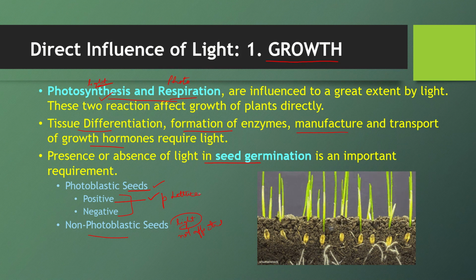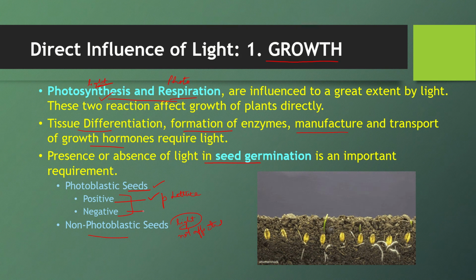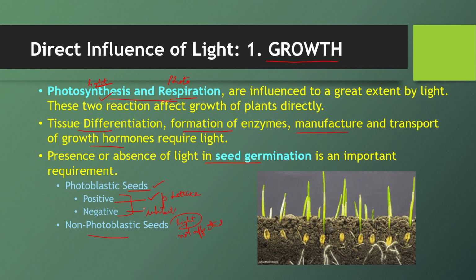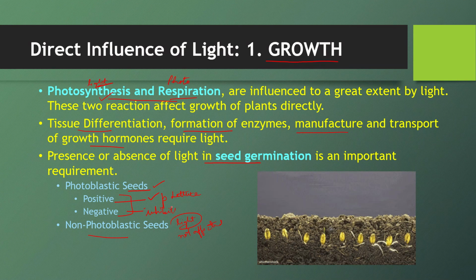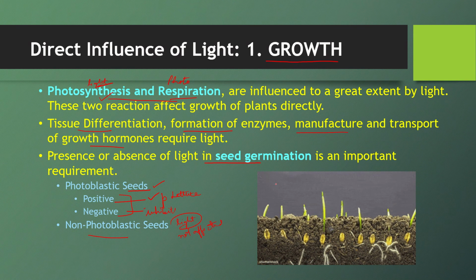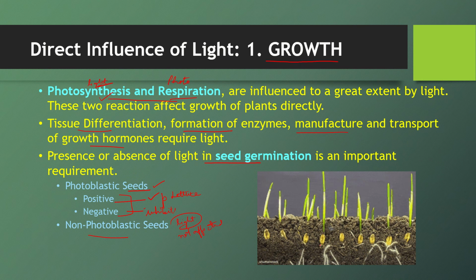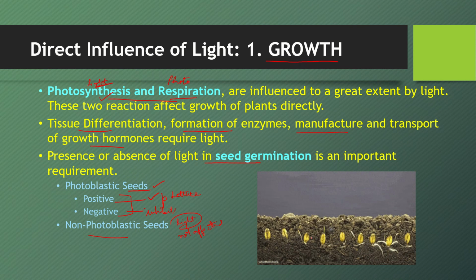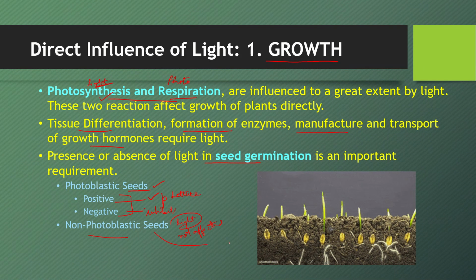But if light is not their requirement, and light is going to inhibit their germination, meaning it is affecting seed germination, then we call them negatively photoblastic seeds. So that is the role of light in germination. You can see here I have given an example of how germination actually takes place. This is not a photoblastic seed. It is the example of wheat, which is a non-photoblastic seed.